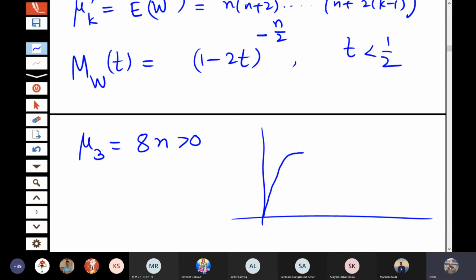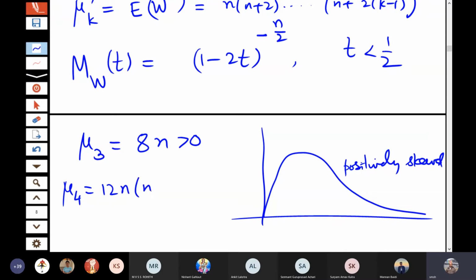So the chi-square distribution is of course positively skewed. And the fourth central moment, by this general formula, you can write down as 12n into n plus 4.